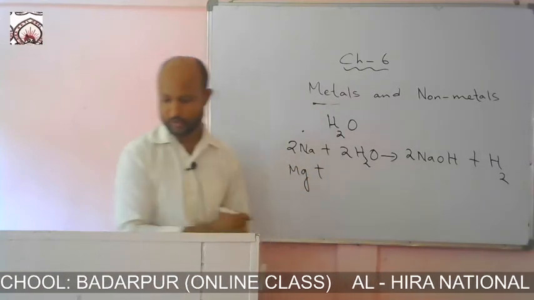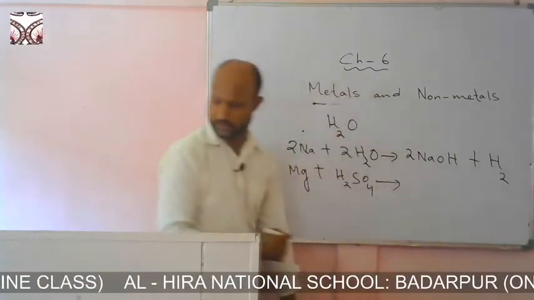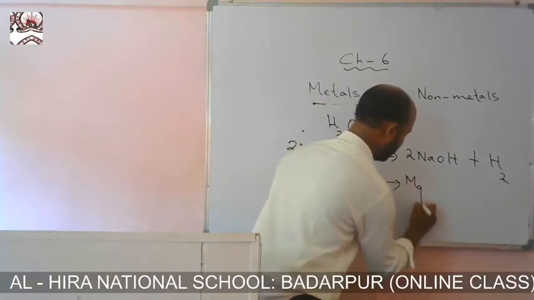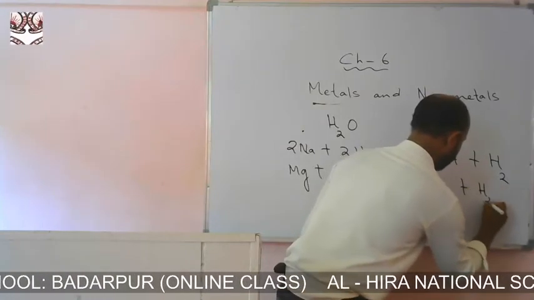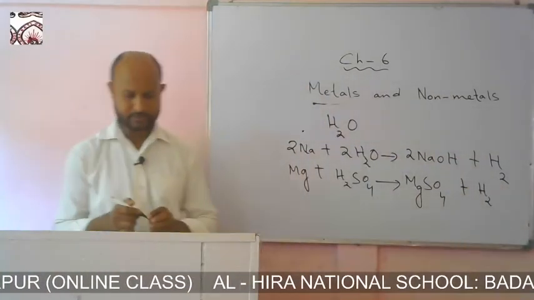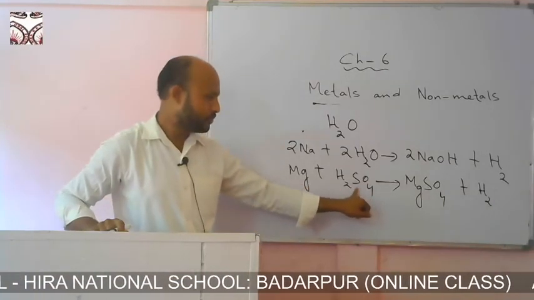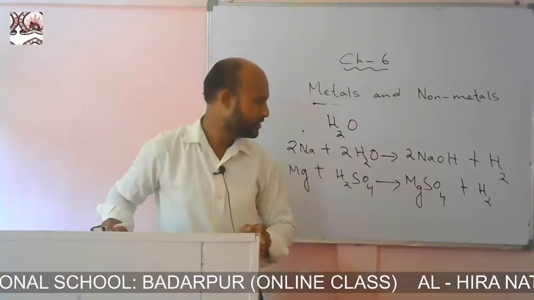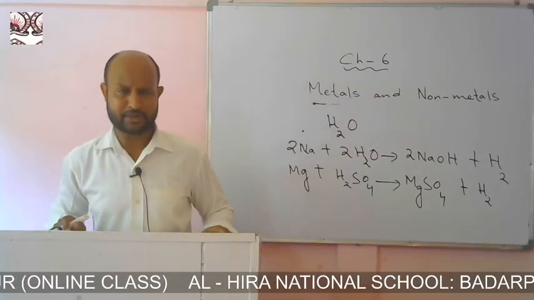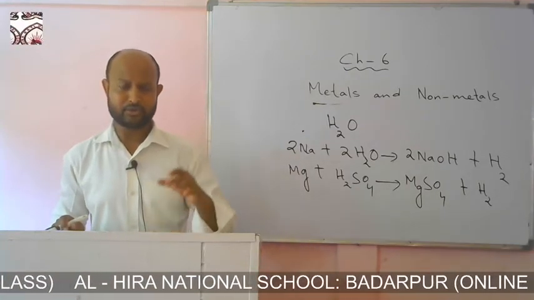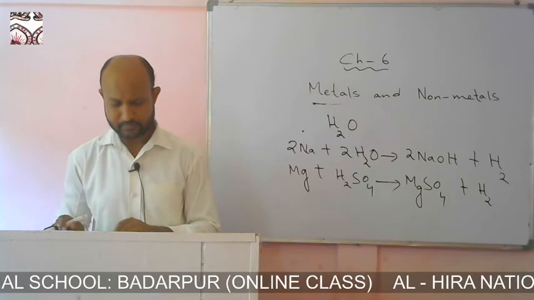Magnesium, which is a metal, when allowed to react with sulfuric acid, that is H2SO4, forms magnesium sulfate, MgSO4, along with hydrogen, H2. In this way, the displacement of hydrogen takes place when any metal is allowed to react with acids.